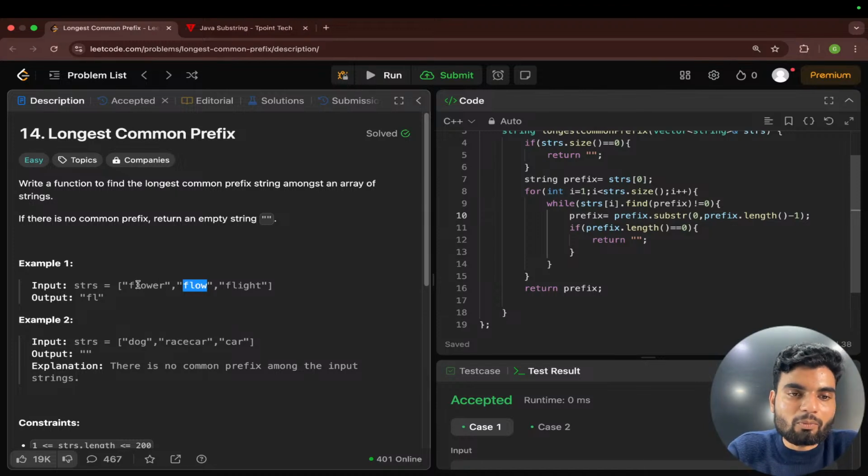Then again what will happen? The prefix has become flow. Then you will check in this: does this flight completely start with flow? No. Then reduce one character from the flow. You have flo. Then tell me, does this flight completely start with flo? No, this is not right. Then what will you do? You will reduce this by 1. Then you have this fl. Then again you will check, does this flight completely start with fl? Yes, this is starting with fl. Right, and now you have iterated the whole string array, and at the end you have the common prefix as fl.